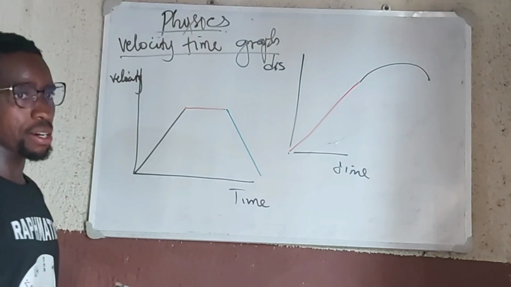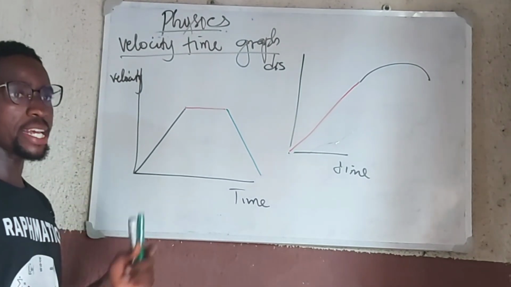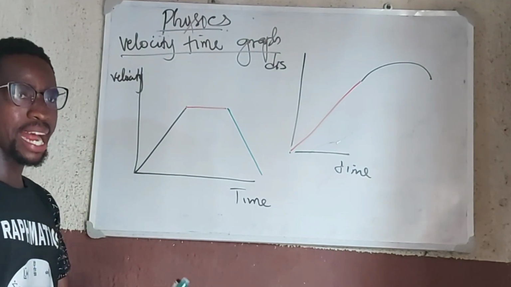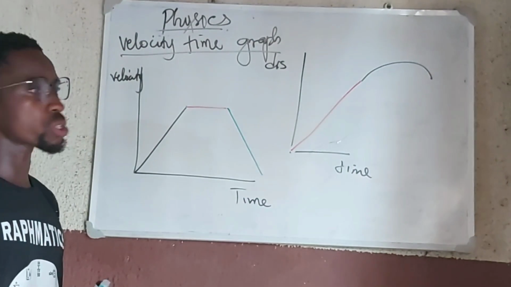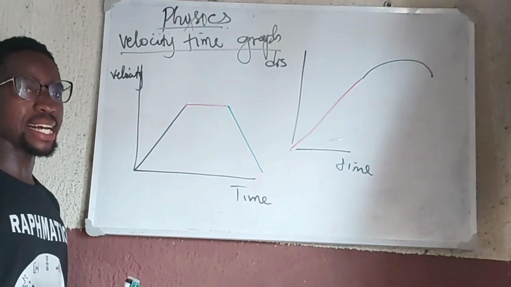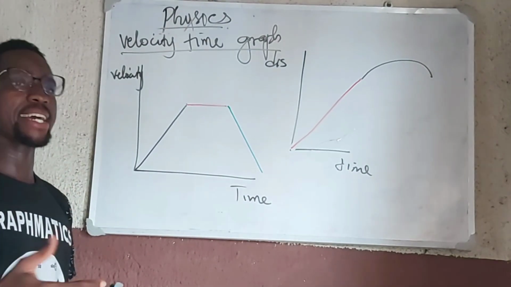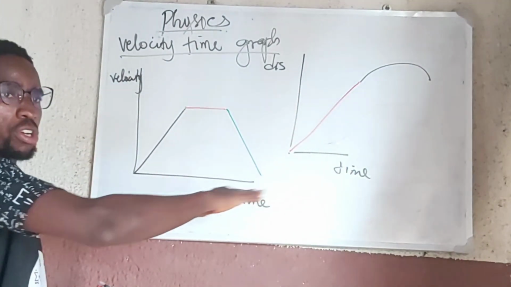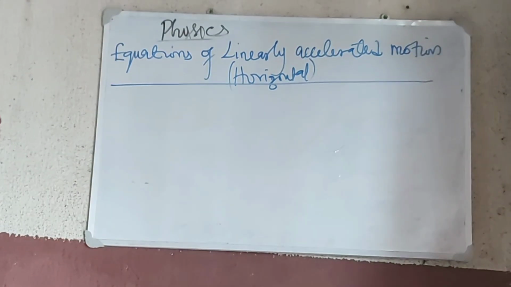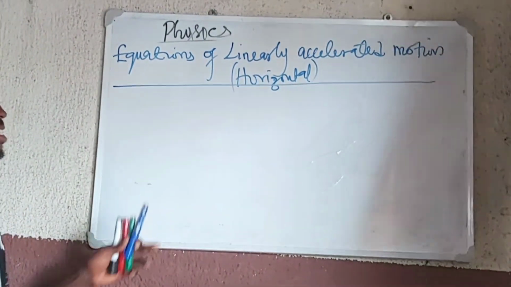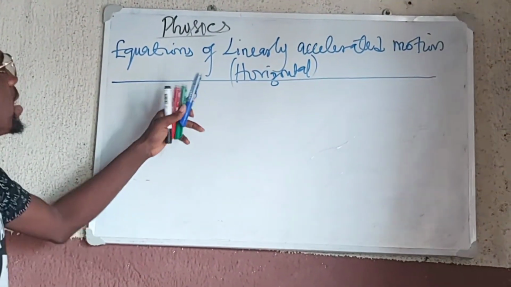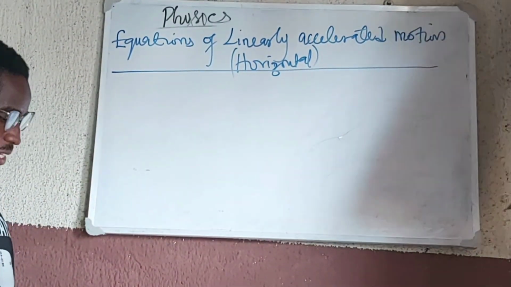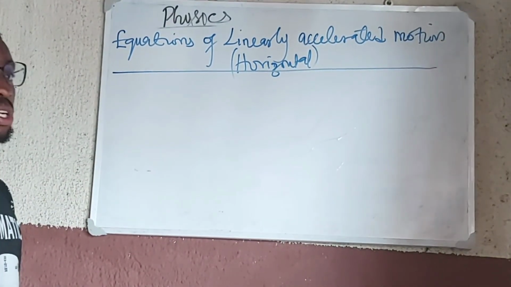Now let's talk about the velocity equations of linearly accelerated motion. Let's derive equations that we can use to study motion of bodies that are undergoing linear acceleration. First, we do that for when the body is in horizontal motion. So for a body that is undergoing a linear acceleration in the horizontal plane, you can generate the following equations.